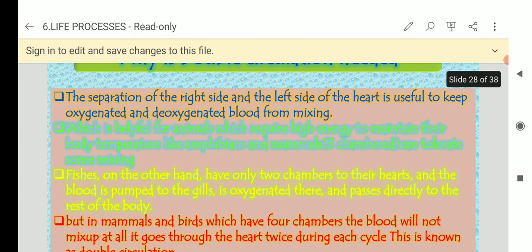which is helpful for animals which require high energy to maintain their body temperature, like birds and mammals. Amphibians can tolerate some mixing. But in the fishes what happens? Fishes, on the other hand, have only two chambers to their heart, and the blood is pumped to the gills, is oxygenated there and passes directly to the rest of the body.